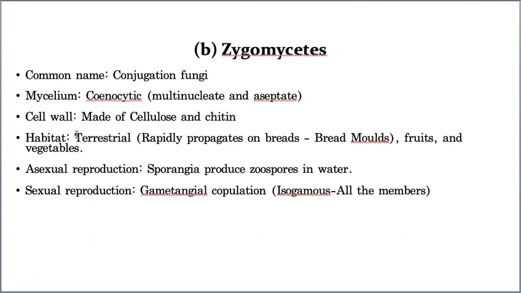Now the habitat. The members of zygomycetes are terrestrial. What is the meaning of terrestrial? Basically, organisms which live on land are called terrestrial. We are terrestrial, we are living on land only. So we are all terrestrial. For example, a fish is aquatic.